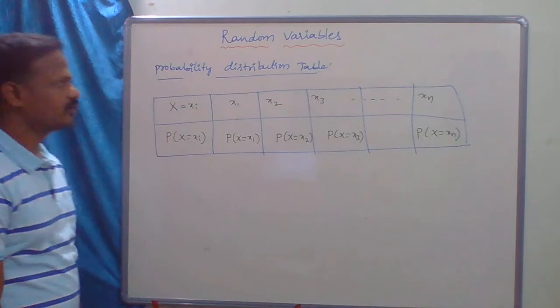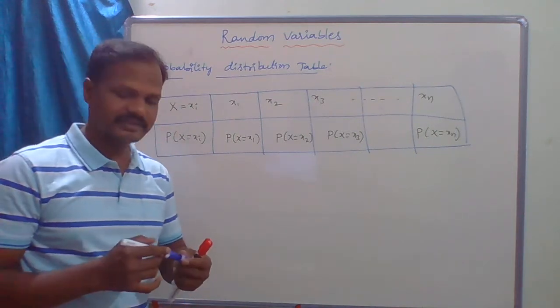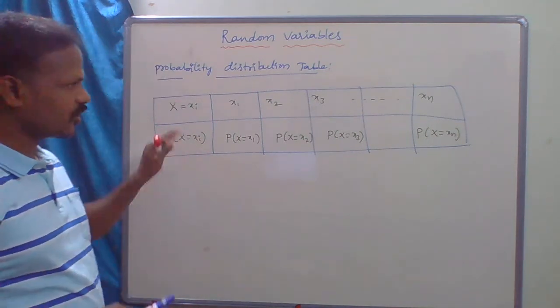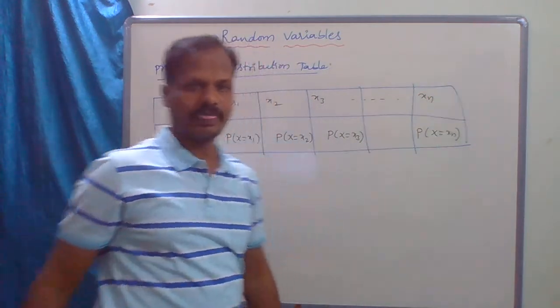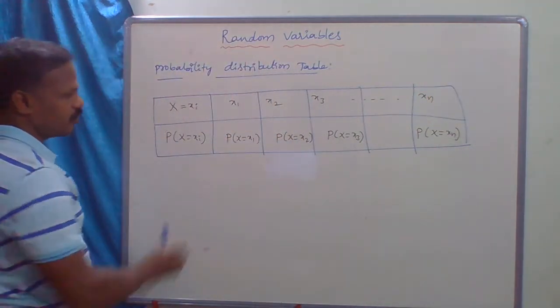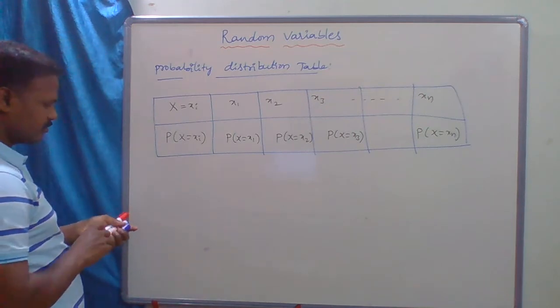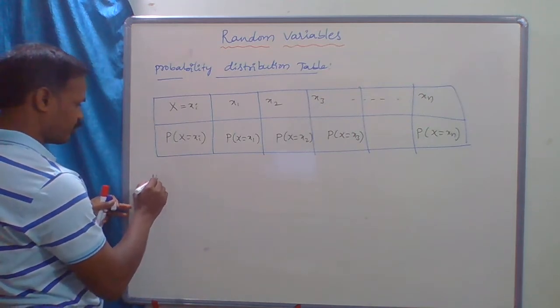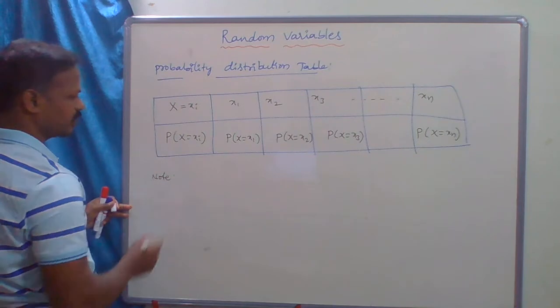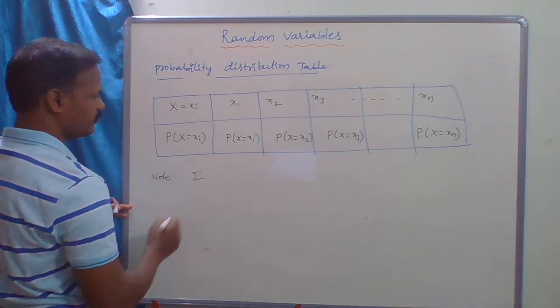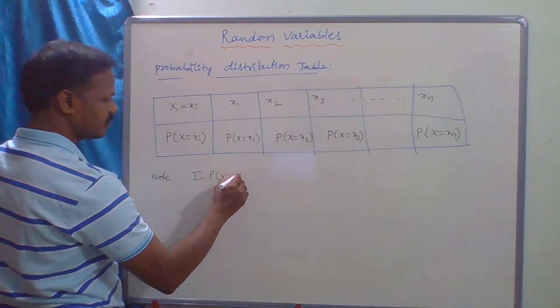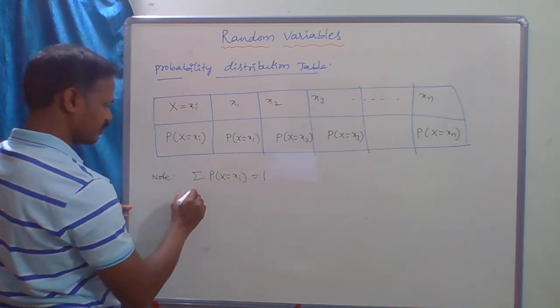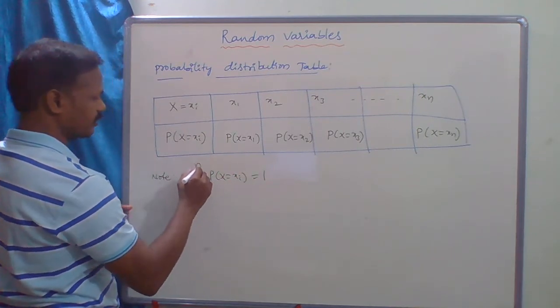Okay, fine. So here X is a discrete random variable. If it is a continuous random variable, this is up to infinity. Now in this case, the main point to note is the sum of probabilities of X equal to xi is equal to 1, where i runs from 1 to n.